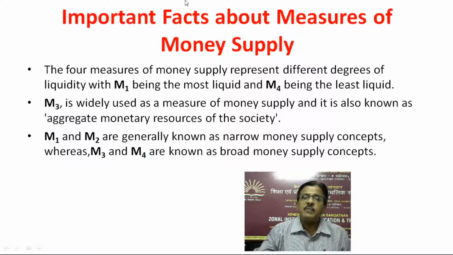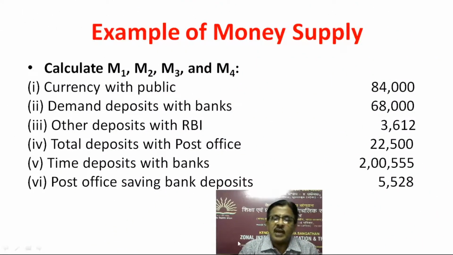Important facts about measures of money supply. The four measures of money supply represent different degrees of liquidity, with M1 being the most liquid and M4 being the least liquid. M3 is widely used as a measure of money supply, and it is also known as aggregate monetary resources of the society. M1 and M2 are generally known as narrow money supply concepts, whereas M3 and M4 are known as broad money supply concepts.